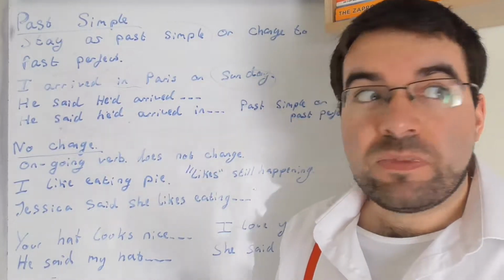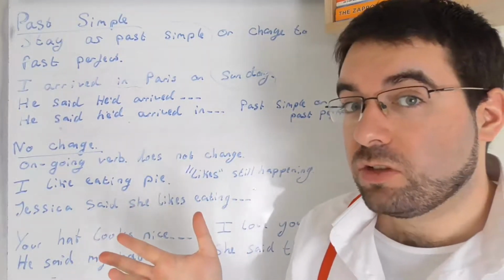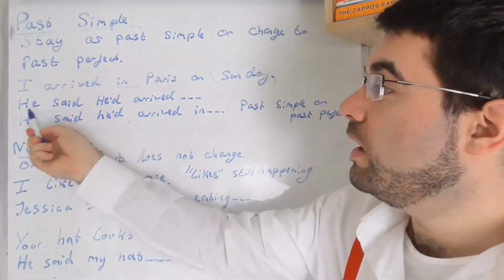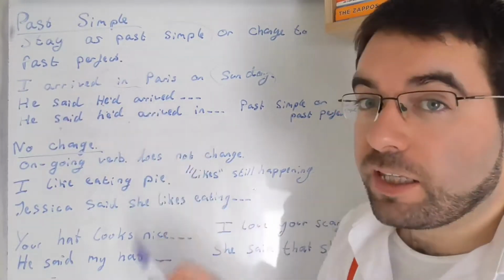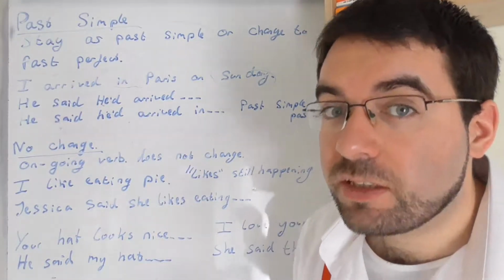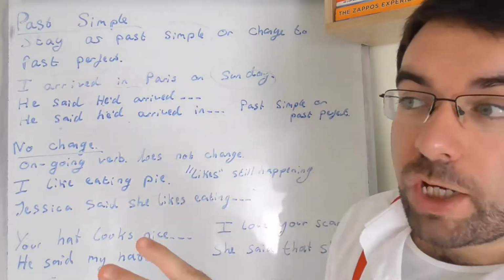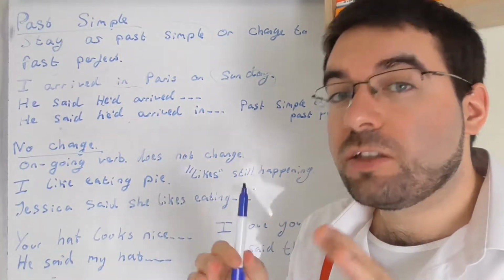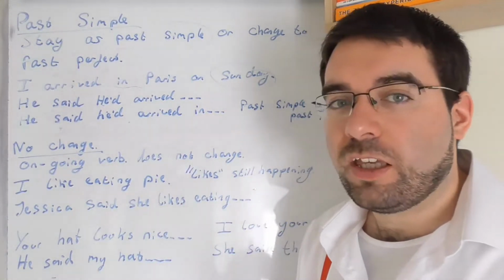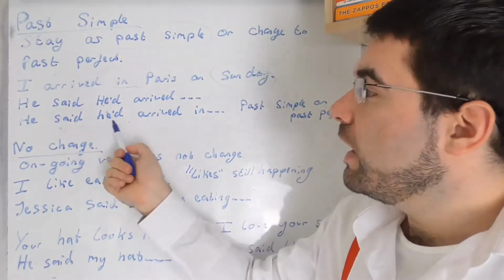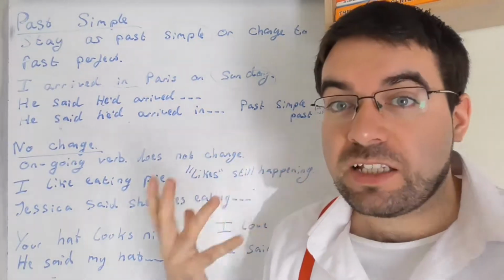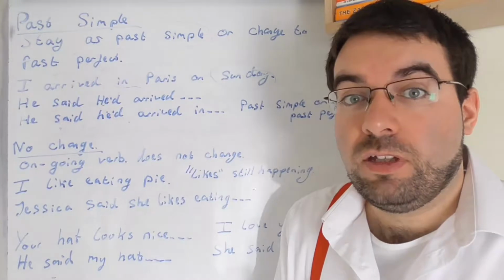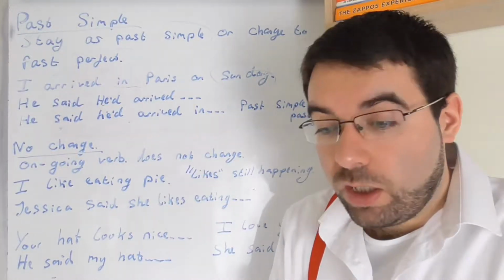Either it stays the same, he said he arrived in Paris on Sunday, or it could be he said he'd arrive, or even he arrives on Sunday. He's going to arrive on Sunday. He said that he'd arrive. Past tense. He said he'd arrive here by now. Arrive on Sunday.